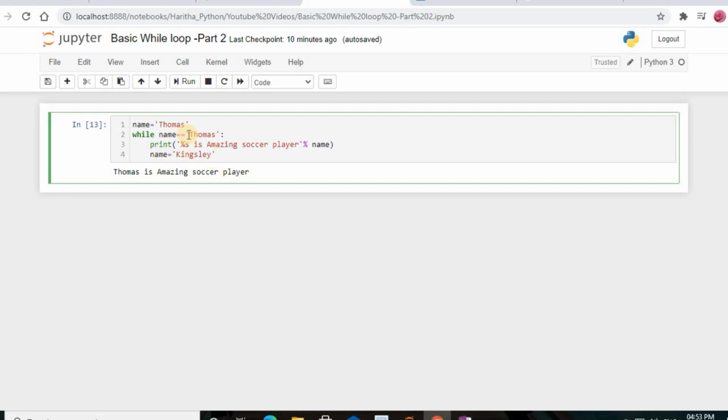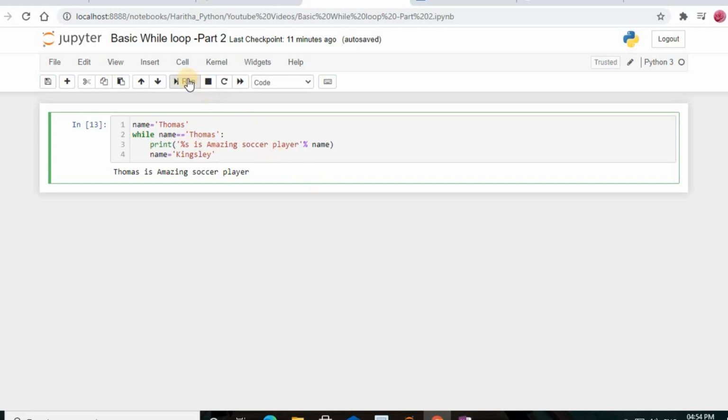If the name is Thomas, then I asked Python to print this. %s is nothing but a string. I can give a string name like this also: he is an amazing soccer player, and % again name. This is the way we give it, and after completion of this, the while loop will terminate and the name is going to be updated to Kingsley. Coming to the condition I gave, if Thomas, then only print. So automatically the name will be updated to Kingsley, so it is not going to be equal to Thomas. Then the while loop condition will change to false and it stops.